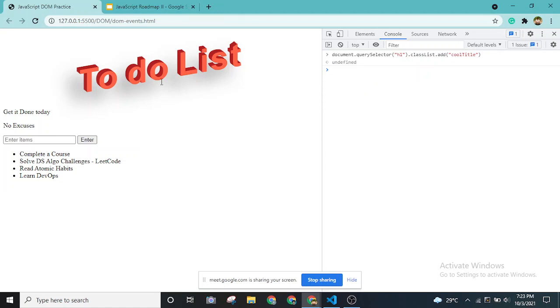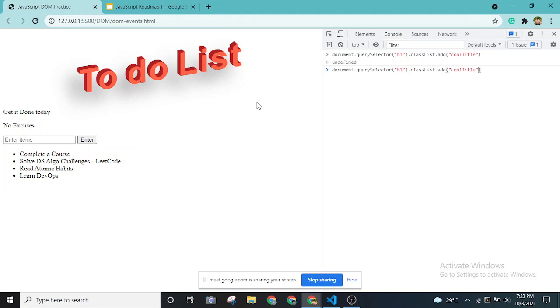Yeah, it is nice, right? So this is how you can change the styling also. I was about to show this, but I think I forgot when I was doing the other tutorials. Okay, so this is how we do this. Let's say I want to remove this.